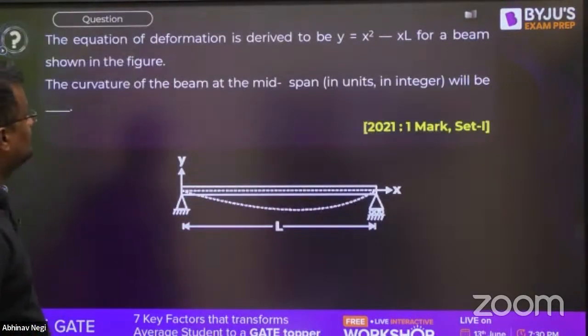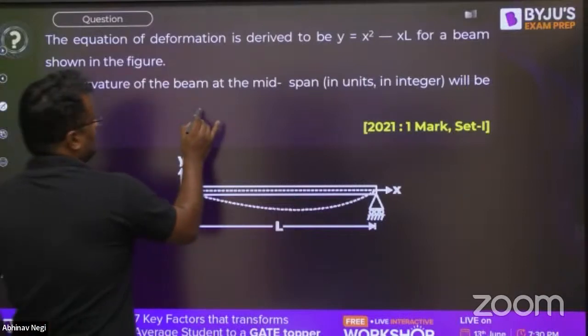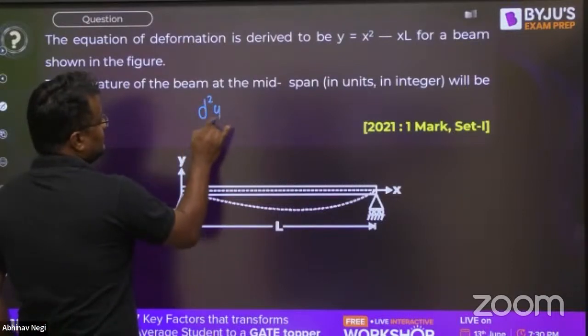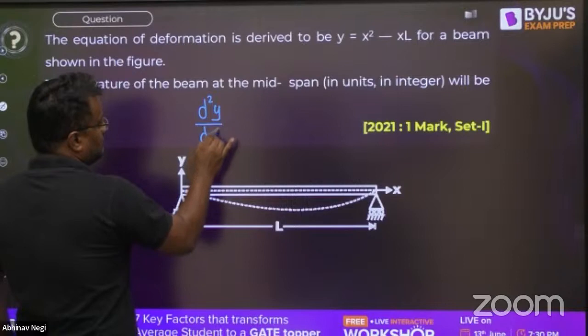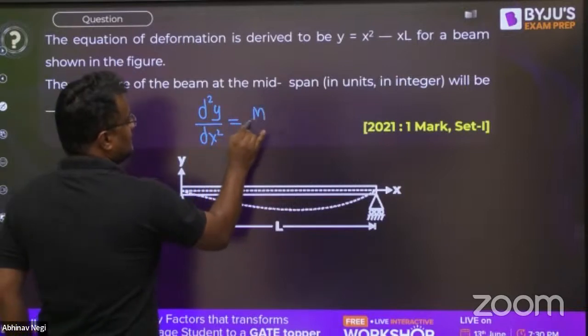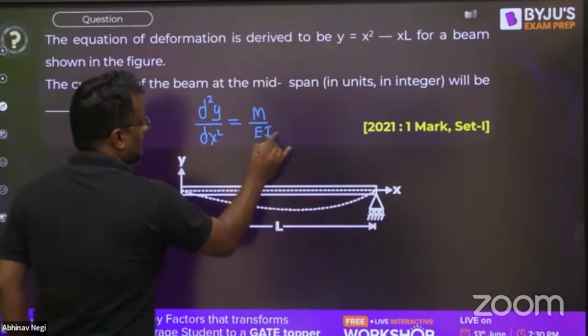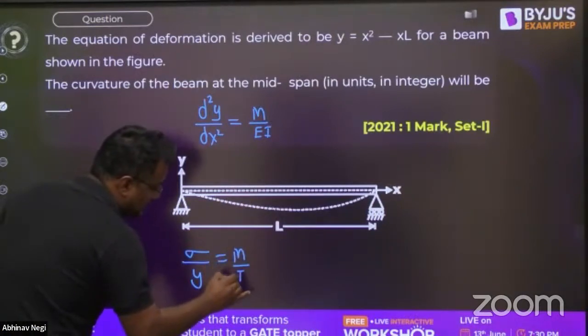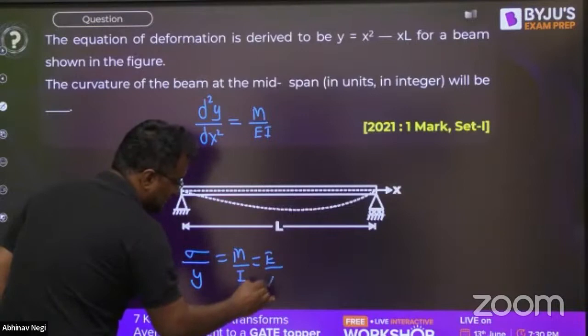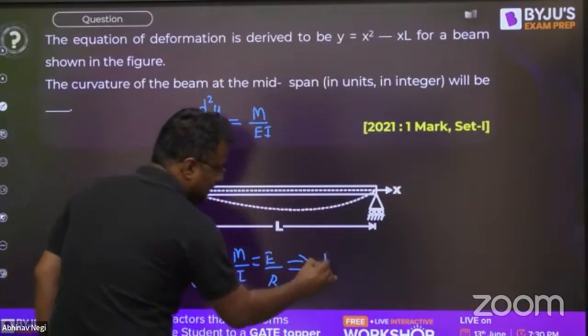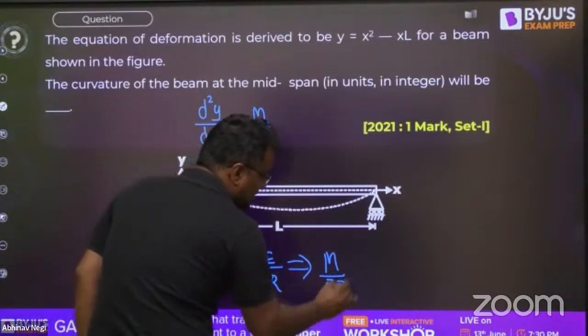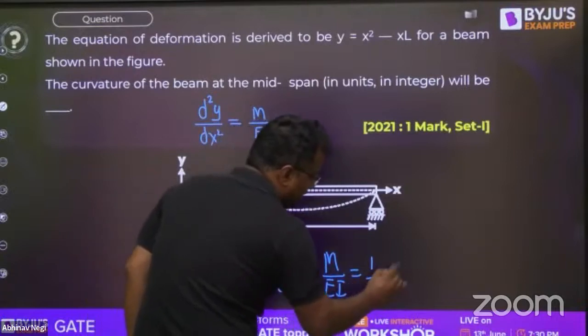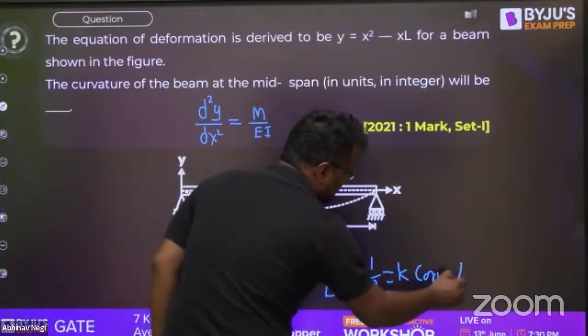Okay, now this is y. What will be the curvature? Guys, d2y by dx2. I hope you have seen the double integration method is M by EI. And sigma by y is equal to M by I is equal to E by R. From here, M by EI is equal to 1 by R, and 1 by R is curvature.